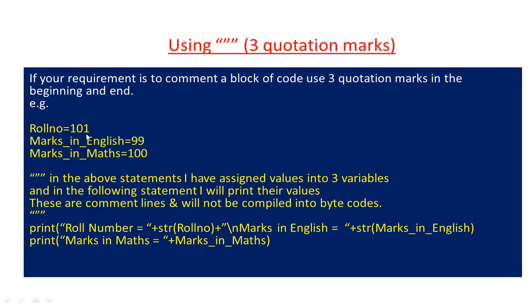I am taking this variable roll no, assigning it the value 101. Similarly, marks in English, assigning it the value 99, and marks in maths, assigning it the value 100. Now here, start from these three quotation marks. There are three statements and these three quotation marks end here. So this whole block will be treated as comments. They will not be part of your actual code. They will not be converted into bytecodes.